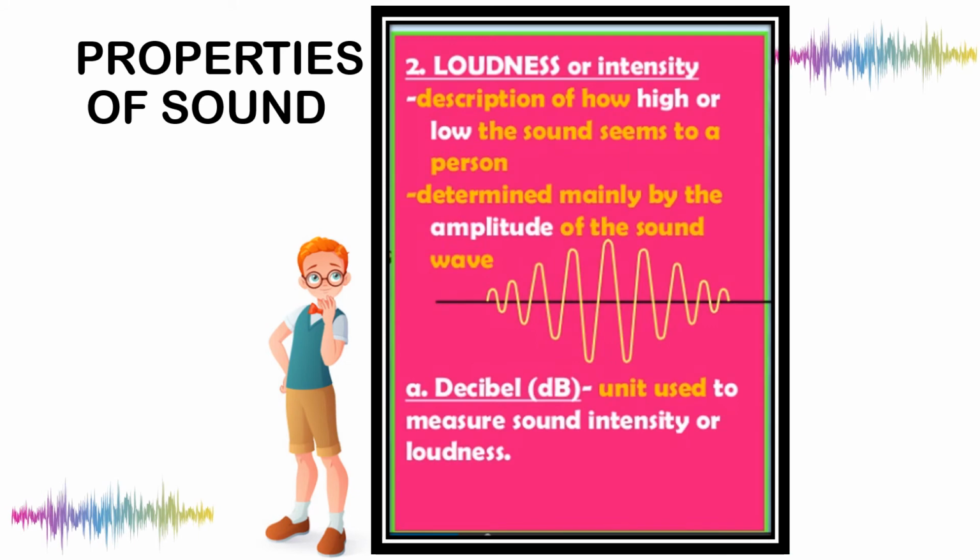Another property of sound is loudness or intensity, which describes how high or low the sound seems to a person. Loudness is determined mainly by the amplitude of the sound wave. Okay, tandaan po natin yan. The loudness and intensity can be determined through amplitude. Okay, decibel is a unit used to measure sound's intensity or loudness.